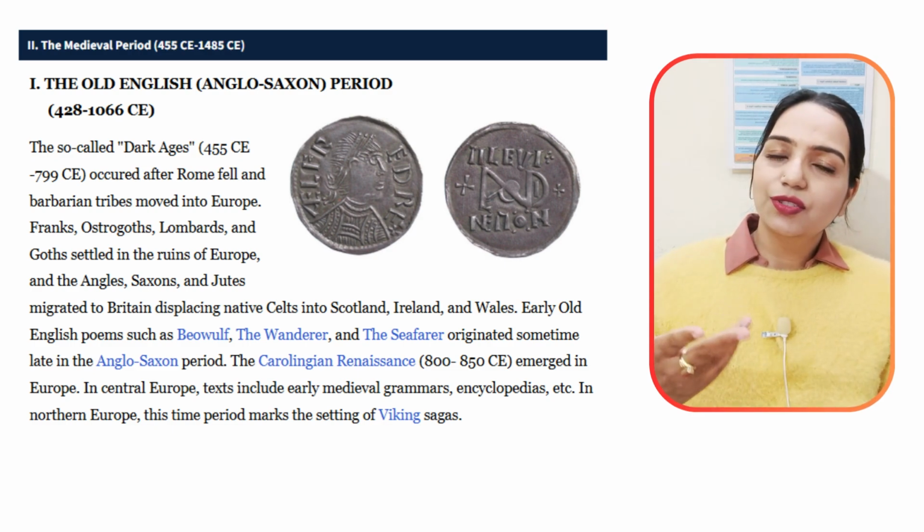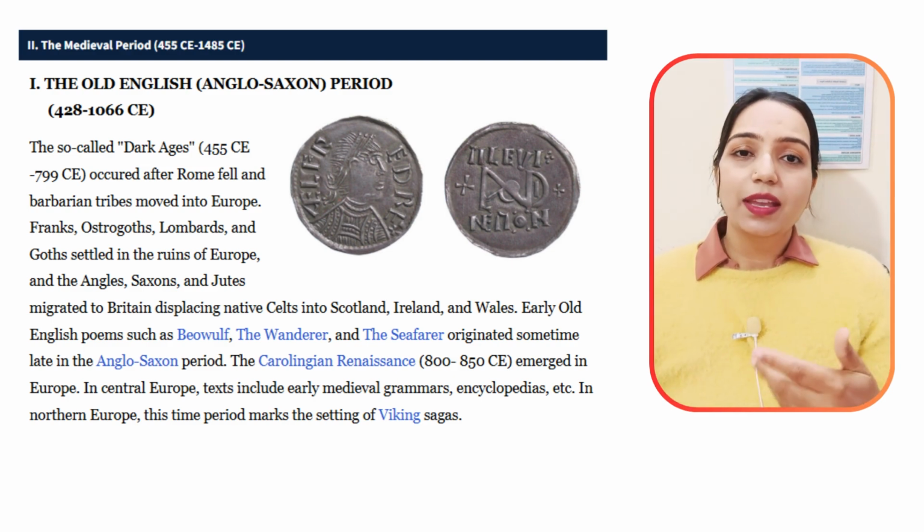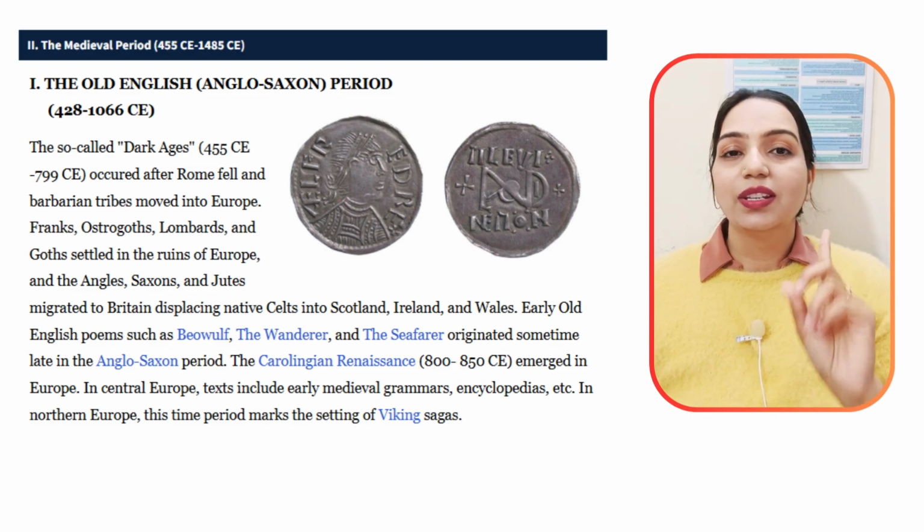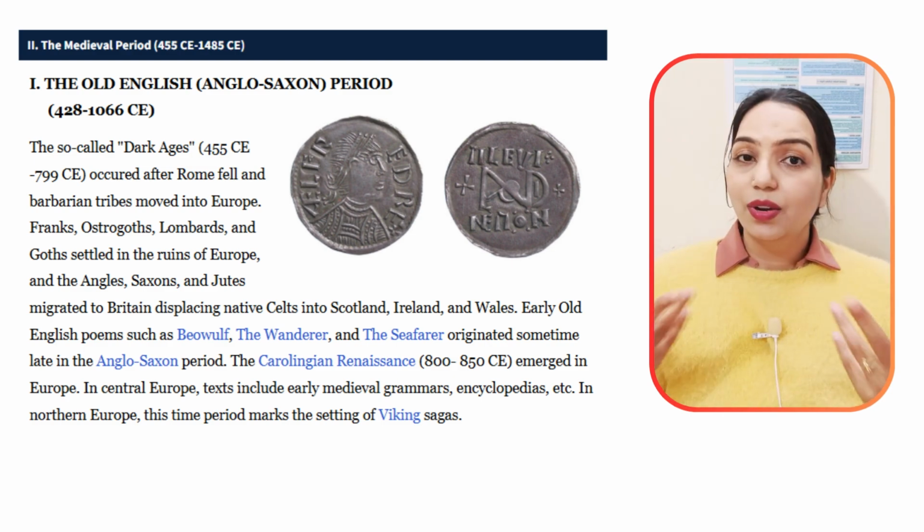If you want to be Christian, you can be Christian. If you want to be a pagan, you can be a pagan. There is no hardcore rule that you have to follow only one religious belief at that time. And what about the literature?